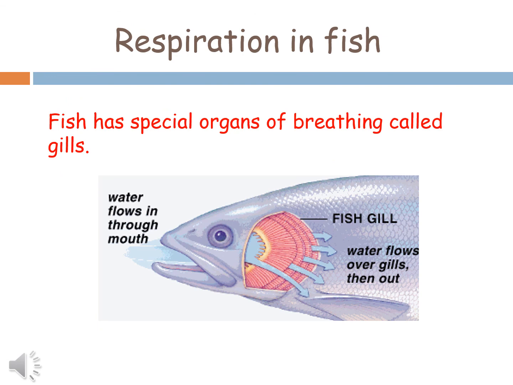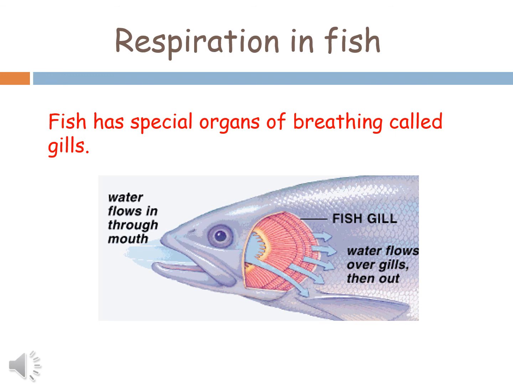Now next is respiration in fish. We all know that fishes have gills to breathe in water. So fishes have special organs of breathing called gills, and the fish breathes by taking in water through its mouth and then it sends it to the gills, and these gills are well supplied with blood vessels, and the blood vessels of the gills extract dissolved oxygen from this water and then send it to all parts of the body, and then carbon dioxide is brought back by the blood vessels into the gills, and then from the gills it is expelled out into the water.